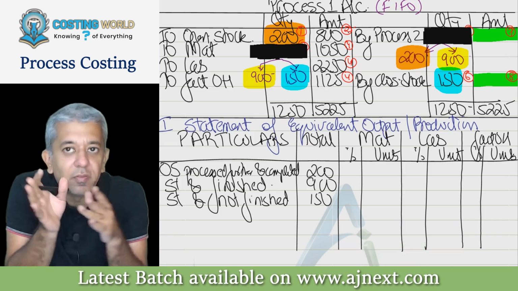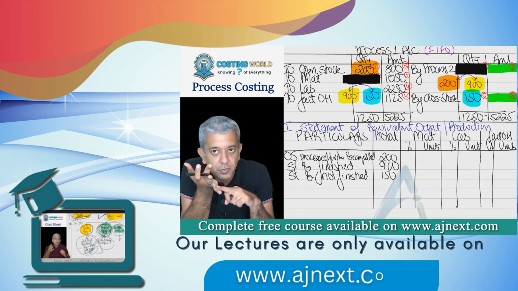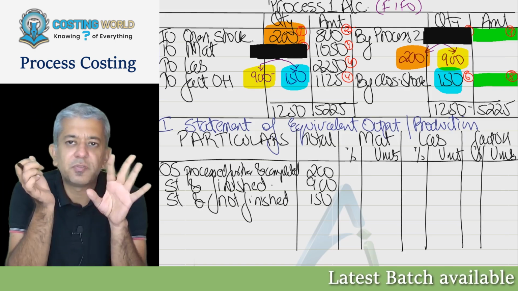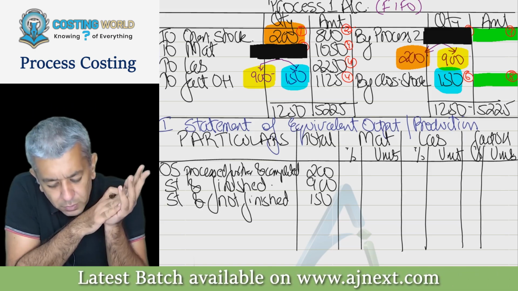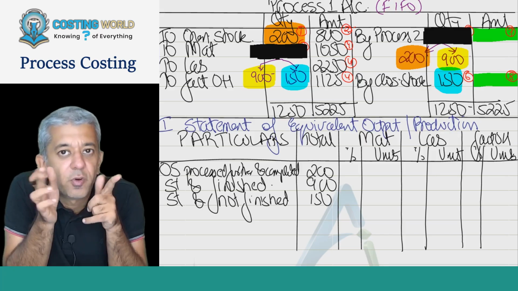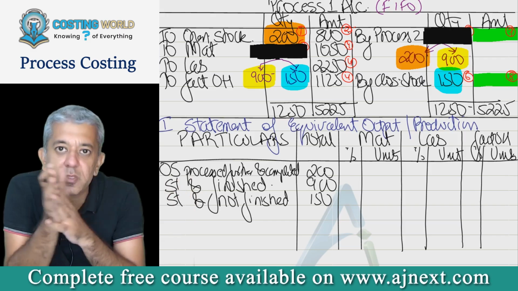Till now, what have we all done? We recorded the quantities, we recorded opening stock, we recorded units introduced, we recorded how much is transferred to the next process, and we recorded our closing stock. So these are the 4 things that we all did. We all recorded the amounts to the extent we had. Then we thought by default we follow the FIFO method. The FIFO method says whatever production has been started first will get completed first.